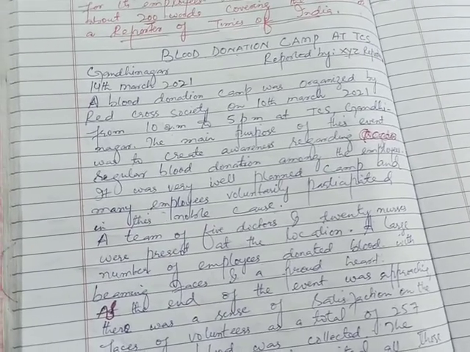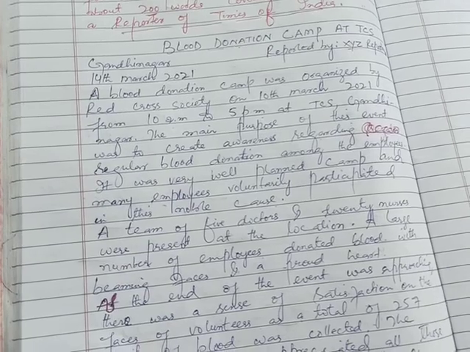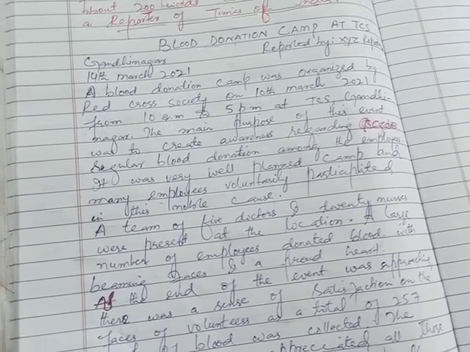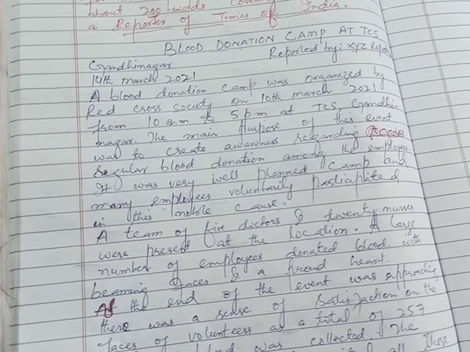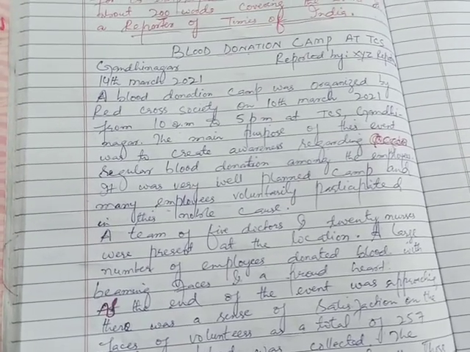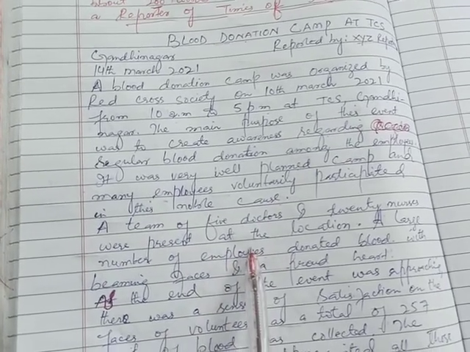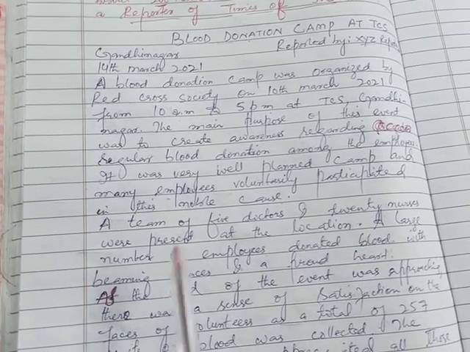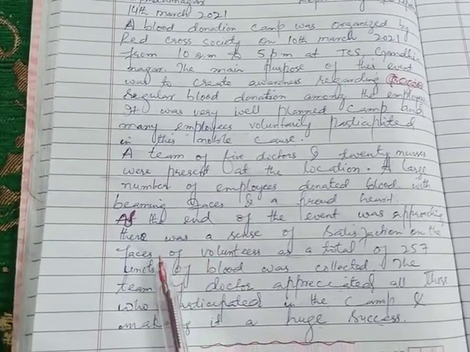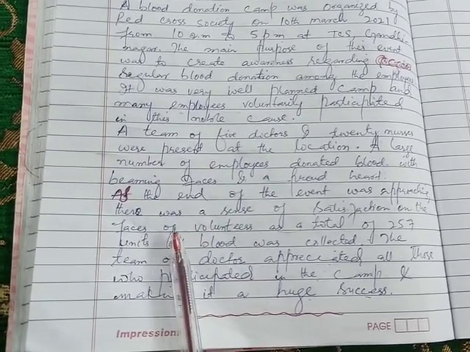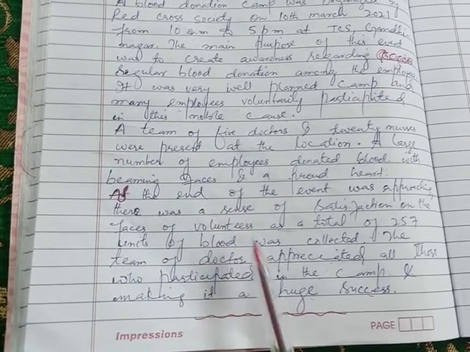As far as the introduction is concerned, here you have to answer the questions: what was the event, who conducted it, when was the event conducted, where was it conducted, and why was it conducted, my dear students. And in the second para, that's the main content, you have to write down how the event started and what were the highlights of the event. This means that you have to provide all the details of the event. And as far as the last para of the body is concerned, that's the conclusion, here you have to summarize the end of the event with a positive note.